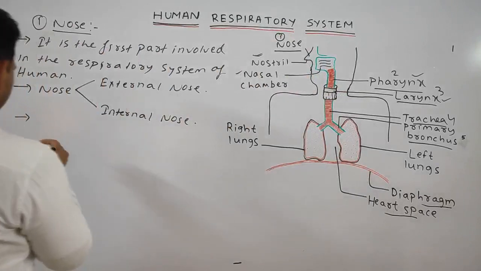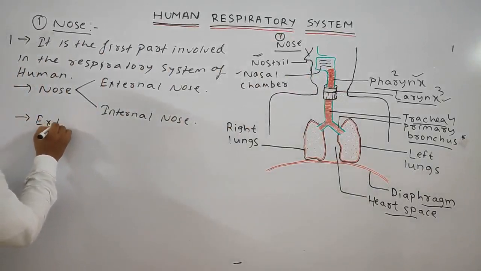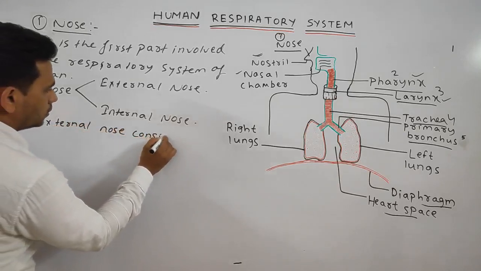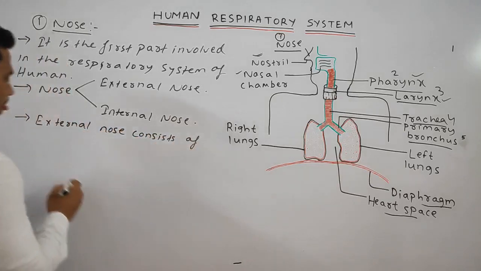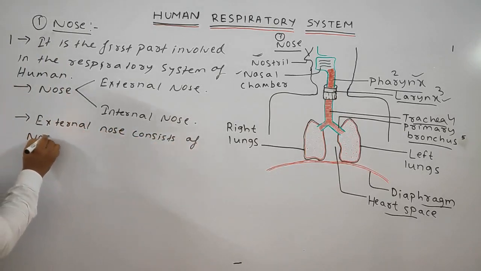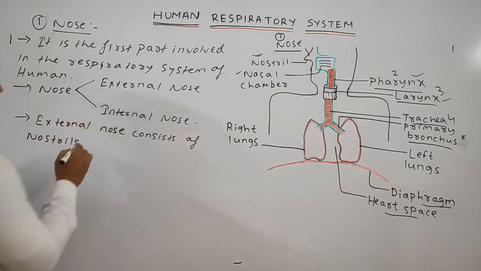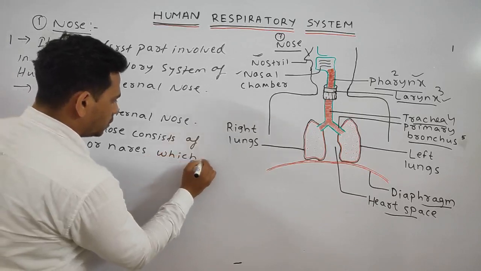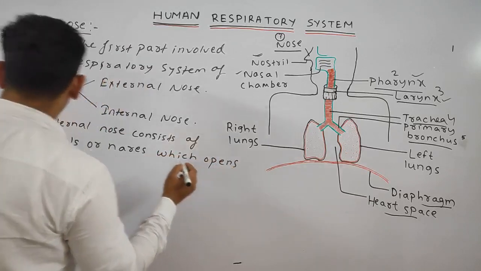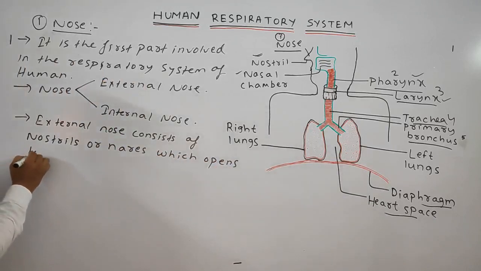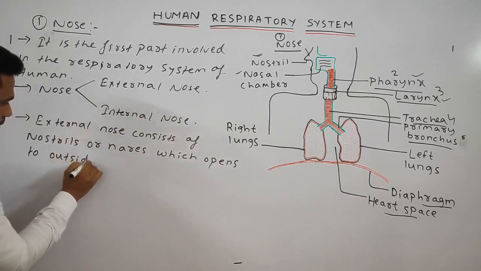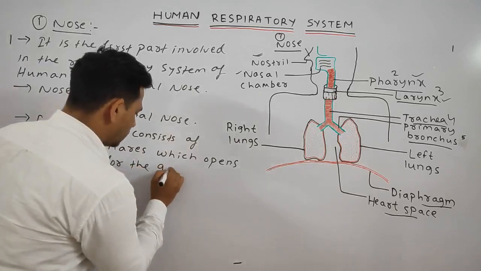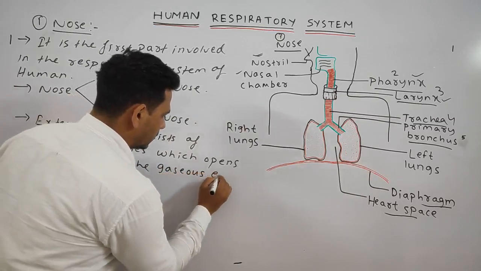So we can write our next point: the external nose consists of nostrils or nares which open to outside for the gaseous exchange.